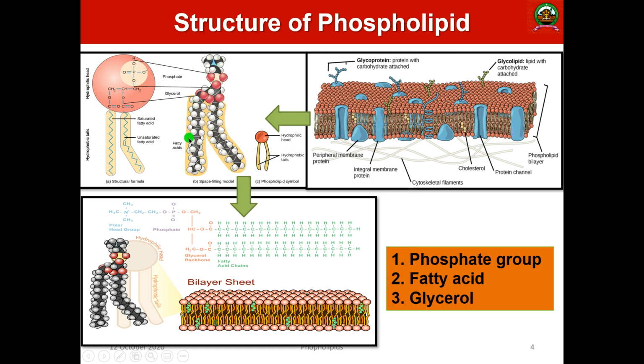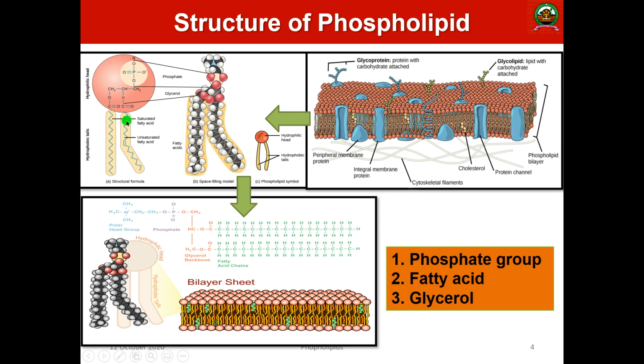Okay, so this is the fatty acid hydrophobic tail, and this is the head. That is what I told you. The glycerol is the central moiety that has the CH2OH, CHOH and CH2OH, and here in this CH2OH we have seen that the hydroxyl groups is shared with the long chain fatty acid.